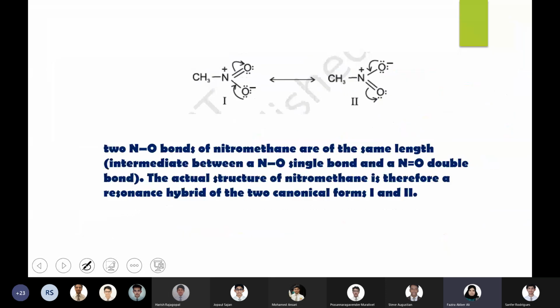The other example is nitromethane, a methane where one hydrogen is replaced with an NO2 group. Here also a resonating structure is possible because the double bond between nitrogen and oxygen can shift. You can see here the double bond was here, and in the next resonating structure, the double bond is shifted.